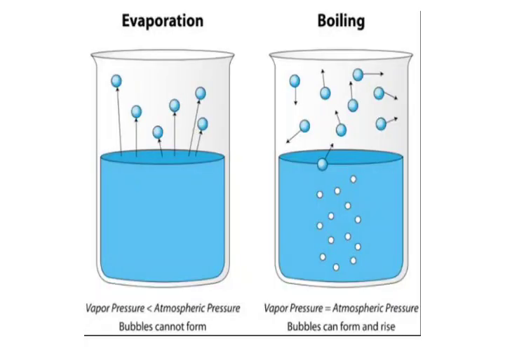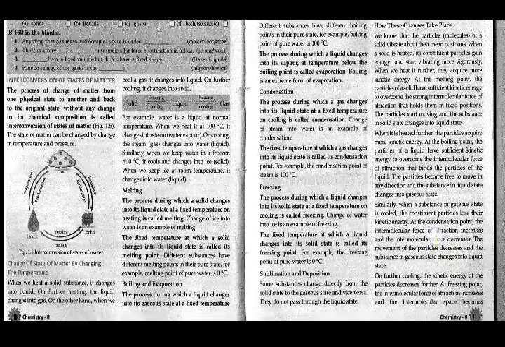Then boiling, the process during which a liquid changes into its gaseous state at a fixed temperature on heating. The fixed temperature at which a liquid changes into gaseous state is called the boiling point. Then the process during which a liquid changes into its vapor at temperature below the boiling point is called evaporation, and boiling is an extreme form of evaporation.